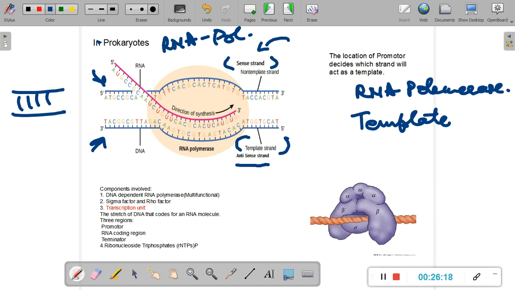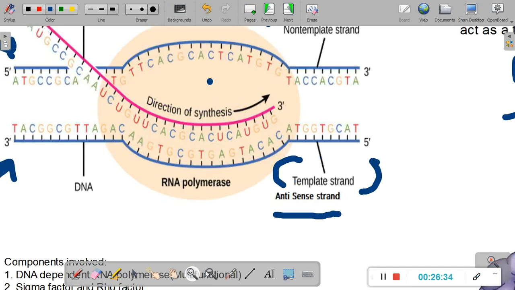The opposite strand is called the sense strand, probably for the reason that the sequence on the sense strand is exactly the same sequence as on the mRNA molecule. What do I mean by this? Let us magnify it a little bit and go closer. So what do we have here? Let's use a marker. Here I have a C which is complementary to G here. So basically these were the original base pairs, and T is complementary to A and G is complementary to C. So these are all complementary base pairs that have been split apart for the process of transcription.